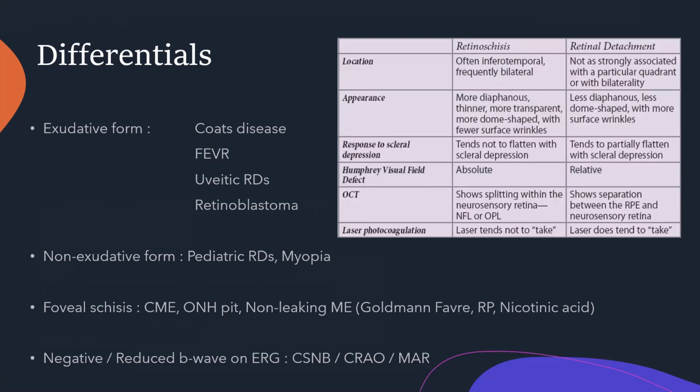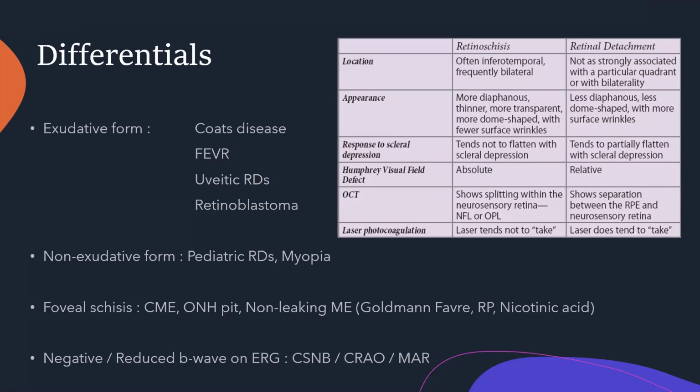Okay, fine. So there are certain important factors. Retinoschisis is generally located in the inferotemporal quadrant. These schises are usually bilateral. There is a corrugation in retinal detachment, which is usually not seen in cases of retinoschisis. These wrinklings will not be seen. Scleral depression is an important factor. When we depress the retinoschisis, there is no flattening, as opposed to retinal detachment, which can partially flatten.